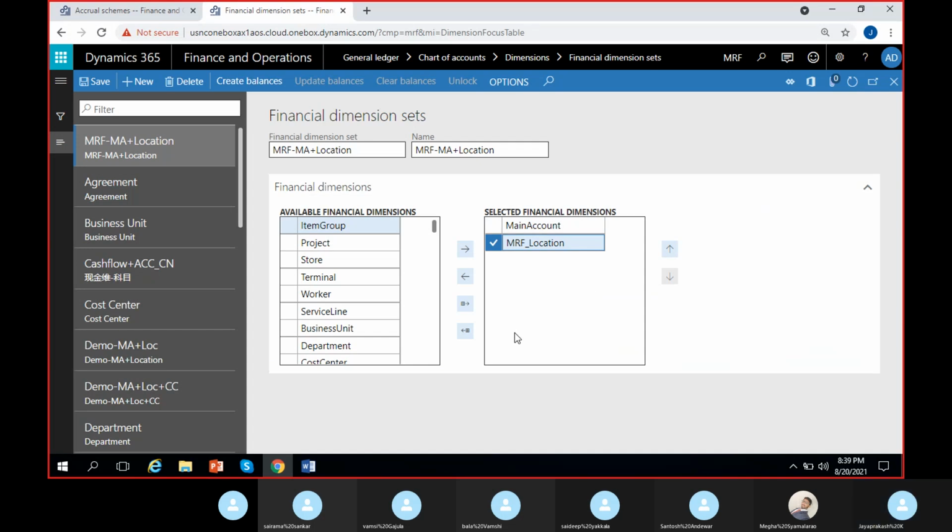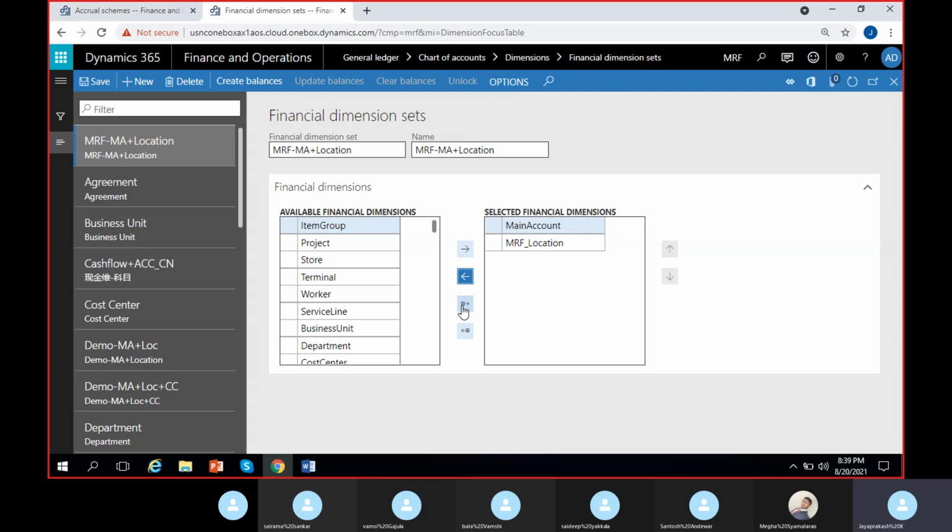Perfect. Then if I don't want them, I can move them back here. If I click here, they will be moved again to this side. If I want to select anything else here, I can mark it and take it to this side. See, worker is brought to this side. If I want it back, I can move it this side. Suppose I want these two to move, I'll select this side. And if I want these two to move this side, I'll select this one.